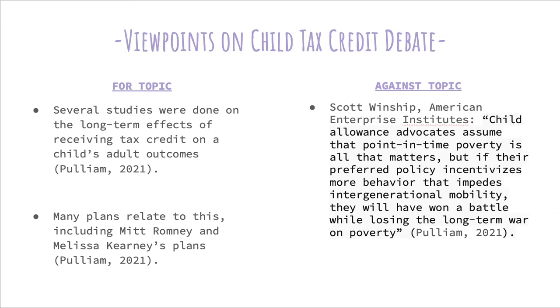On the against side, we have Scott Winship of American Enterprise Institutes, claiming that child allowance advocates assume that point-in-time poverty is all that matters. But if their preferred policy incentivizes more behavior that impedes intergenerational mobility, they will have won a battle while losing the long-term war on poverty. He feels that the child tax credit will do a setback rather than helping them move forward long-term.